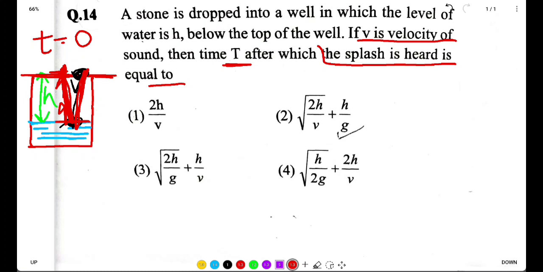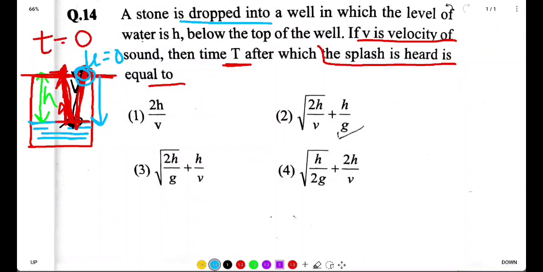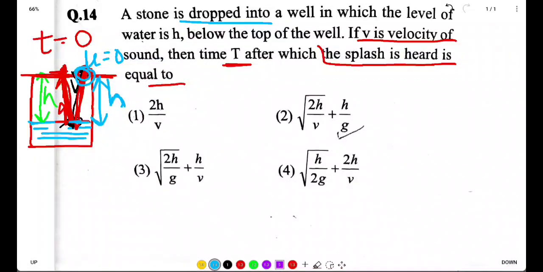Suppose when the stone was dropped, its initial velocity was 0, and h is the level of water below the top of the well. Final velocity is not given to us, and we have to find the time taken.